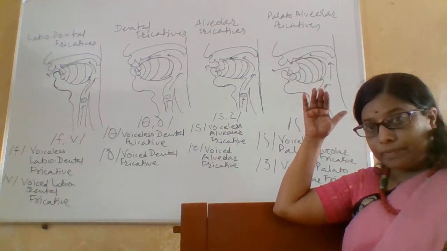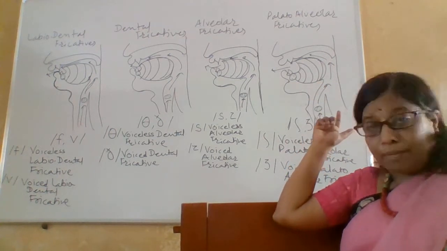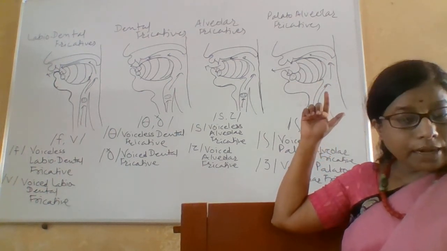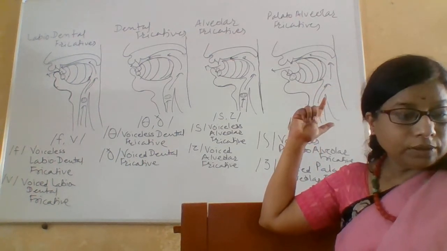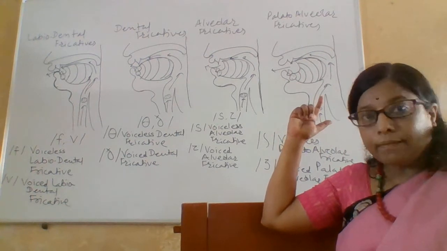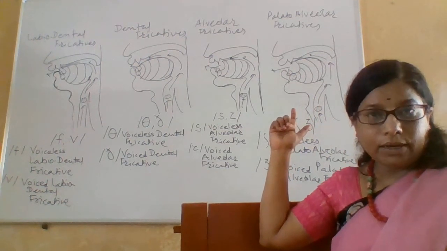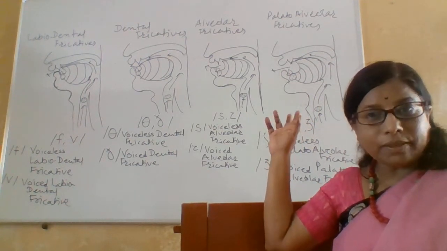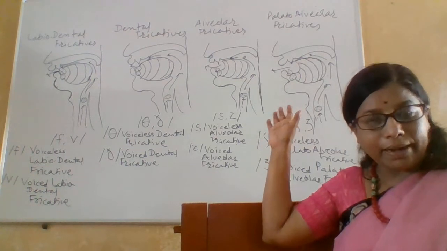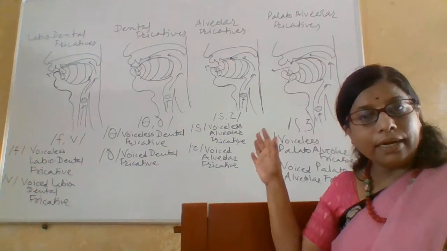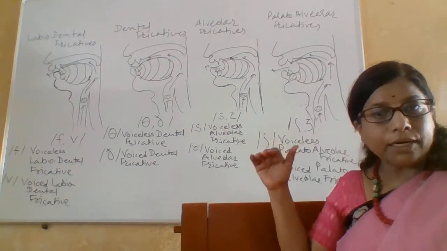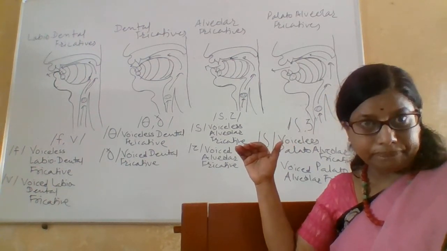And the tip and blade of the tongue raised towards the teeth ridge or the alveolar ridge. Both are the passive articulators, hard palate as well as the alveolar ridge. So sh and j are known as the palato-alveolar fricatives.